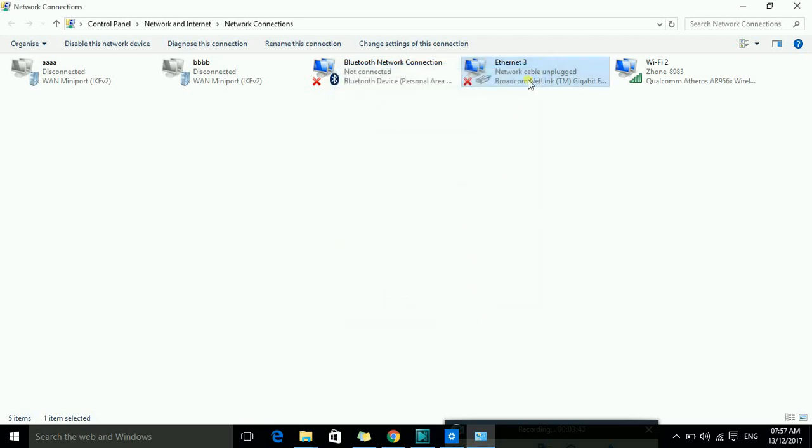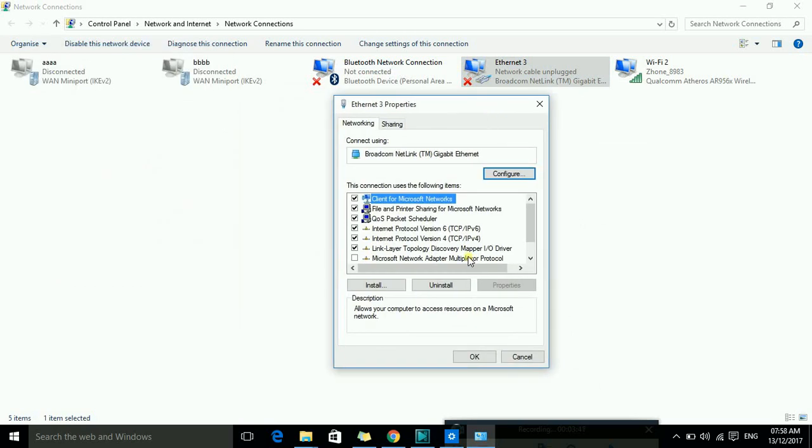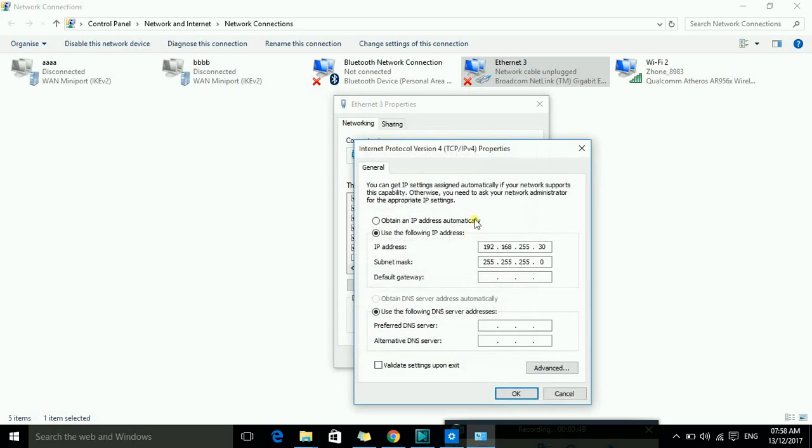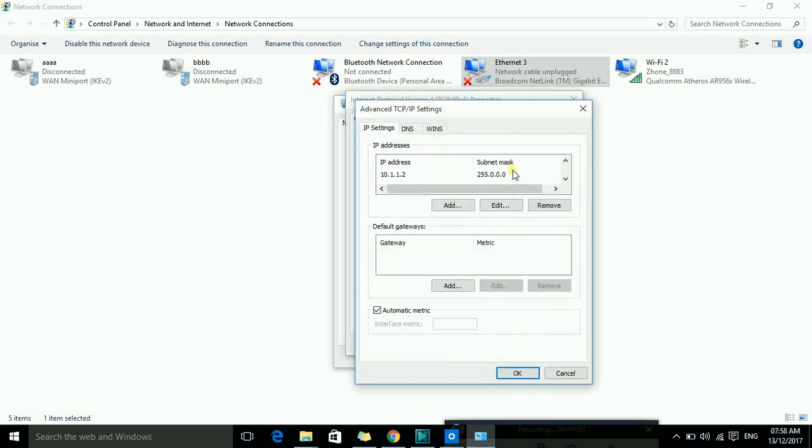Now I put 3 IPs here, and each and every time I shift my technology, no need to put the IP again and again. Put all IPs once and it's okay. Now you can see all 3 IPs here.